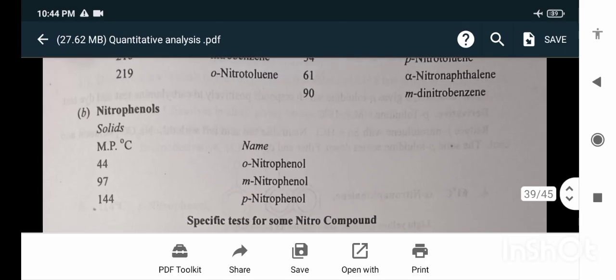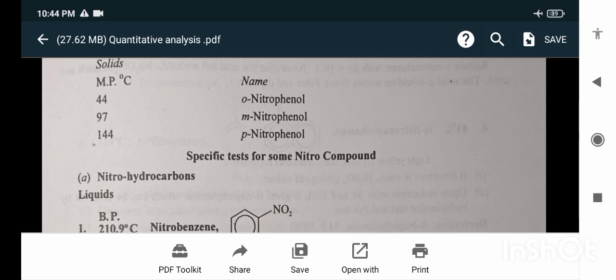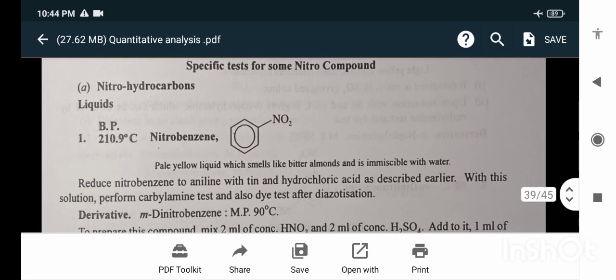List of some nitro compounds, like orthonitrophenol. The melting point is 44, meta 97 and para 114 degrees. A specific test for some nitro compounds: nitrohydrocarbons, melting point 210.9 degrees Celsius.